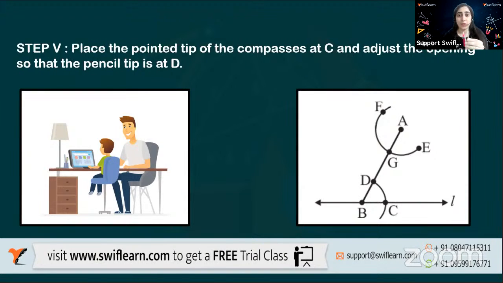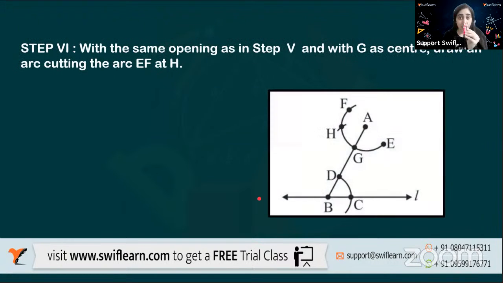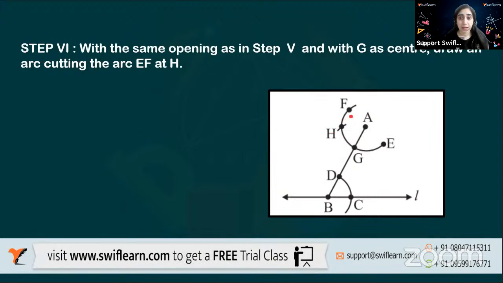Okay. So with this, what will I do next? The next step is that with the same opening, which I will not change, I will put the pointed tip at G as the center. Now I'm making G a center and cutting an arc, which I'm labeling as H. Okay. So G is a center point.